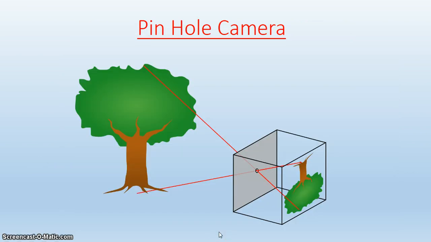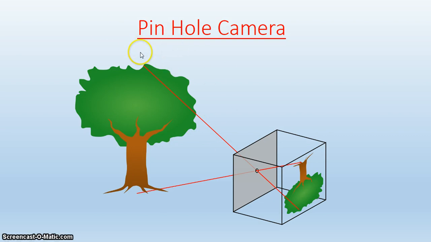Let's continue. The last thing that we want to talk about today is the pinhole camera. Its operation is based on the fact that light travels in a straight line. That's one application of that property, rectilinear propagation of light. A pinhole camera is just a device which is used to capture images of objects. It has been in existence for some time now, and we still use it, even with the introduction of digital cameras. Yes, pinhole cameras are still in operation.